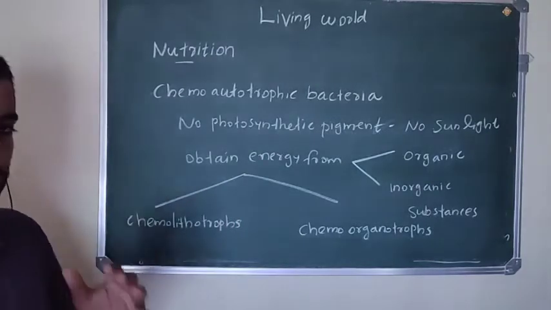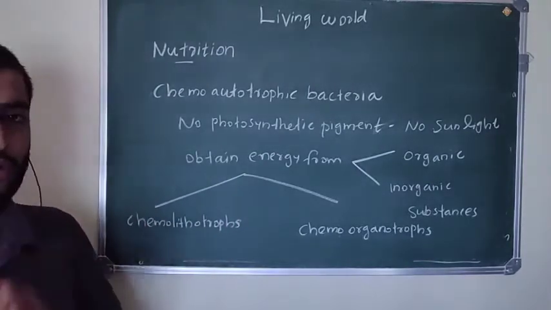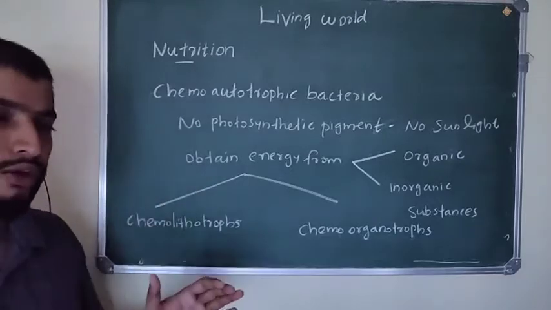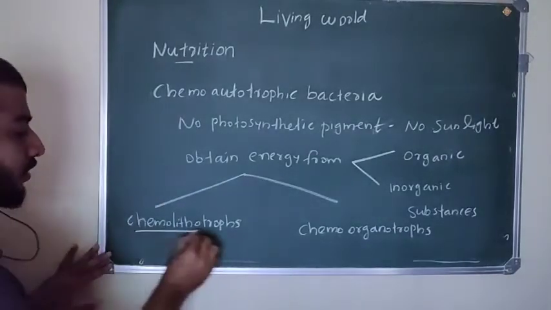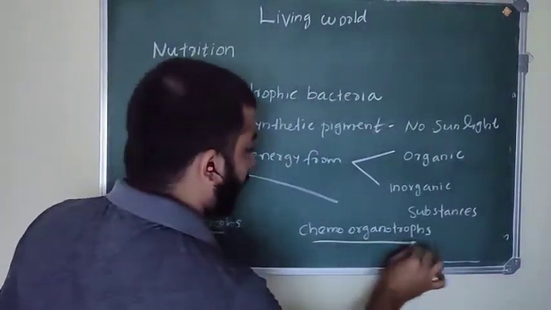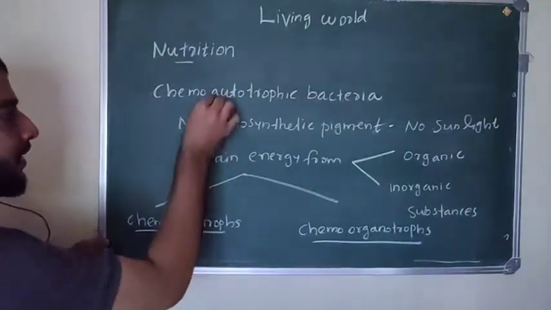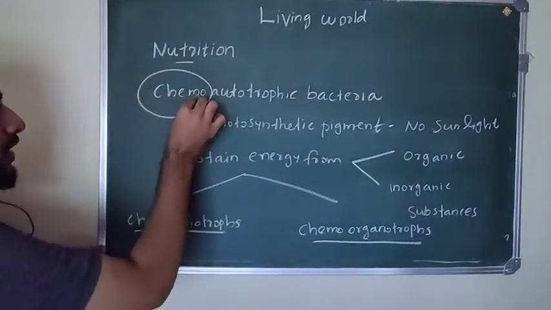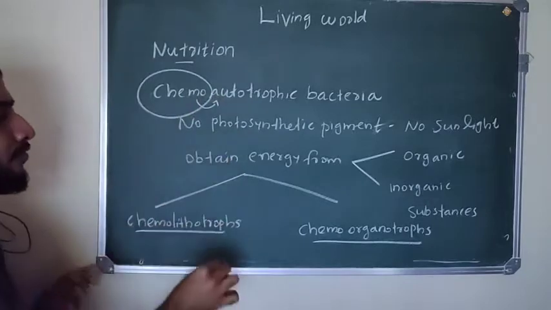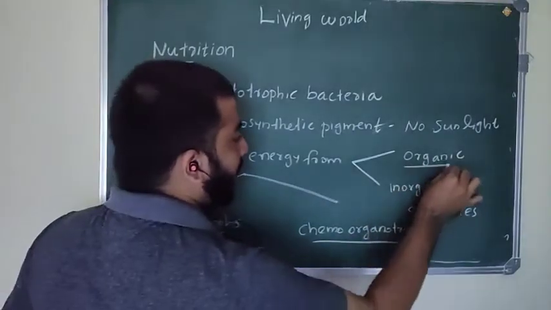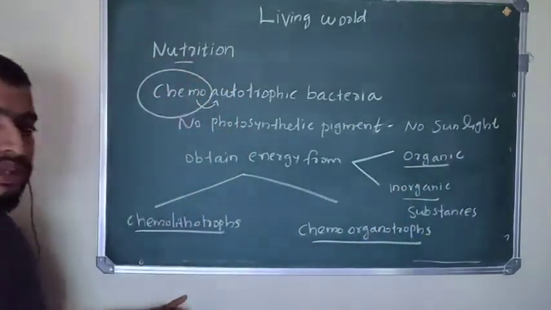Okay, so based on this, chemoautotrophic bacteria are divided into two types: chemolithotrophs and chemoorganotrophs. This name indicates that chemo means they obtain energy for making food from inorganic or organic substances.